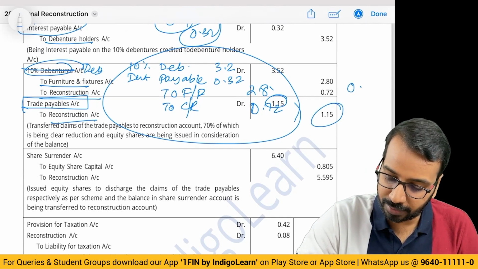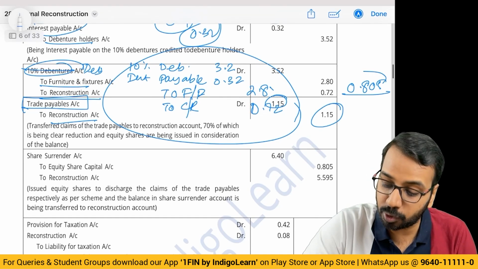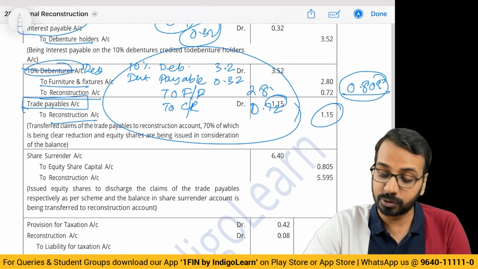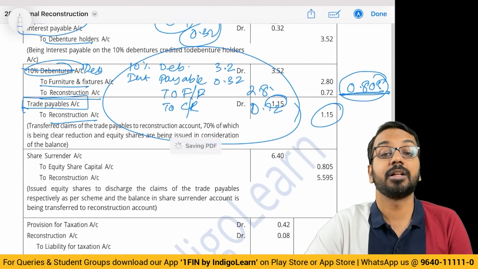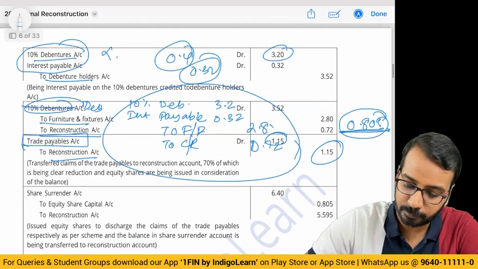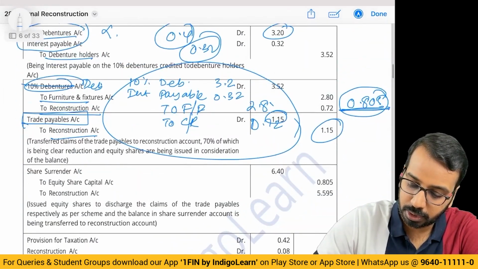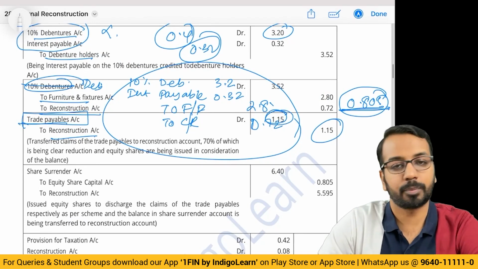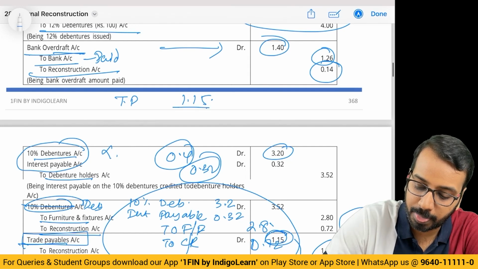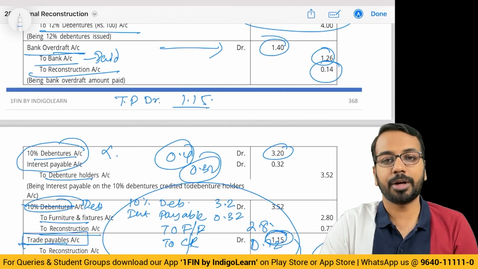Out of 1.15, we are settling it at 0.805. This 0.805 is being settled using the share surrender account. Right now, the trade payable total balance is 1.15. We are cancelling it out, so we will say trade payable debit 1.15.